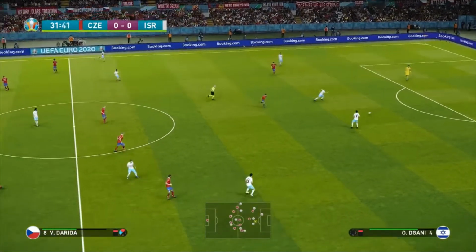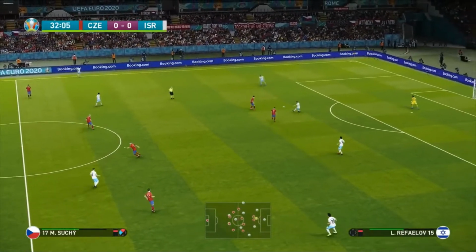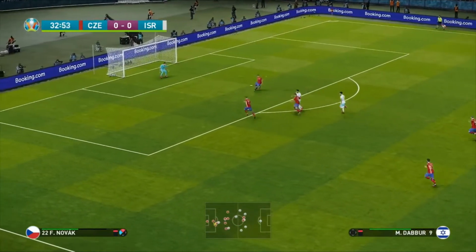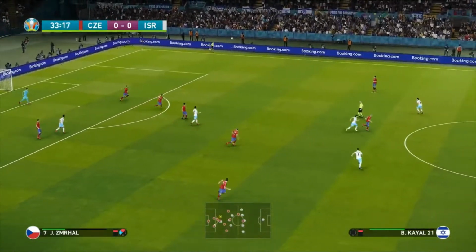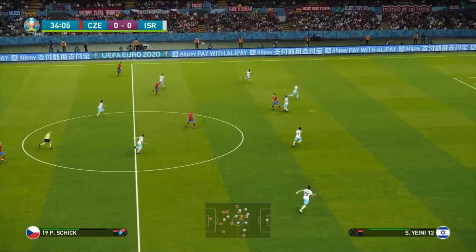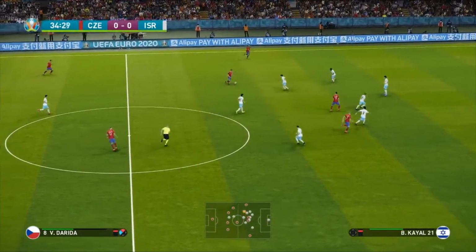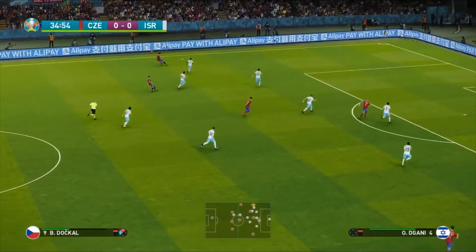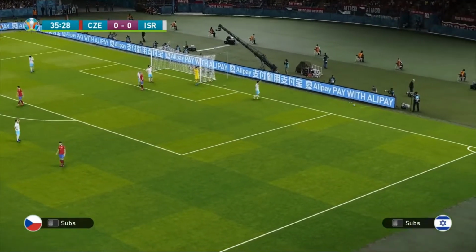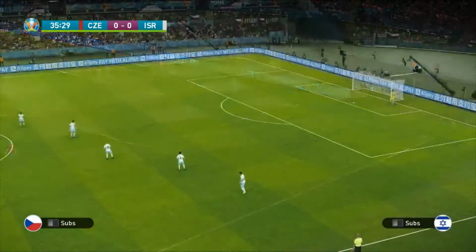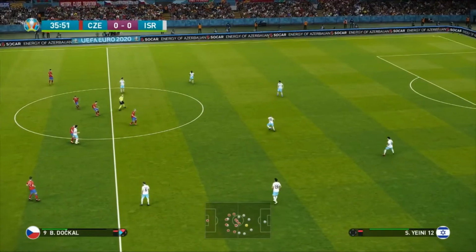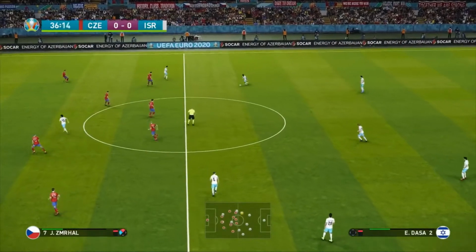But the point I was making before, of course, both of these sides have got to play England and Croatia next, so whoever wins this game, if there is a winner, is more likely to finish third. Of course, the 4 best third-place teams do go through into the knockout stages, so although these sides might not get into the knockouts, they do indeed need to try and get the third-place spot, if they possibly can. But who knows, the competition. We've had a few shocks so far. Of course, the Russians beating the Belgians. That was a shocking result on day 2, I think it was. But here we go again.